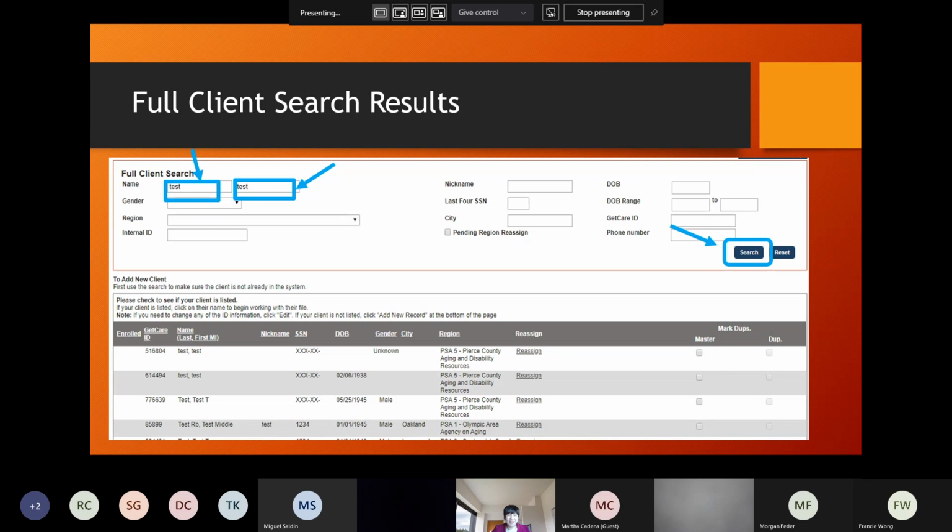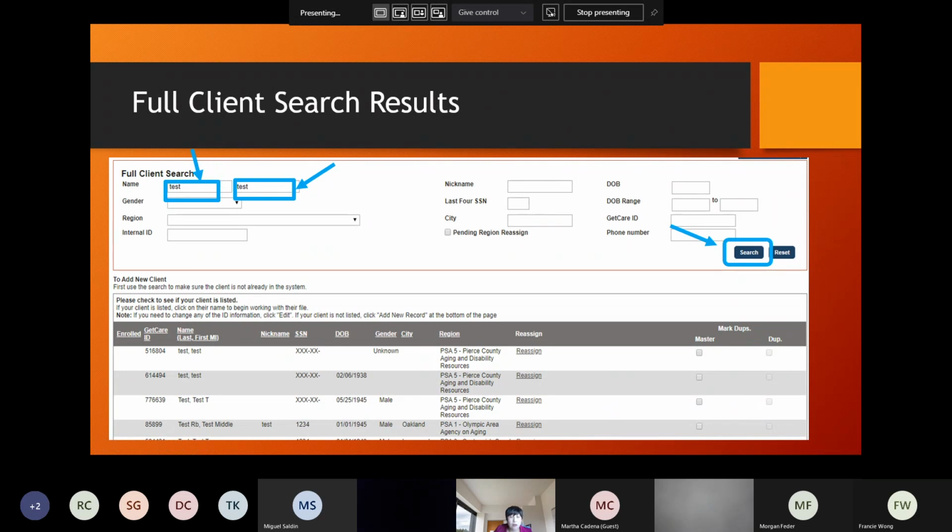Okay, great. The reason you want to use fewer letters is that you will have more results, more hits, so you have more options to choose from.